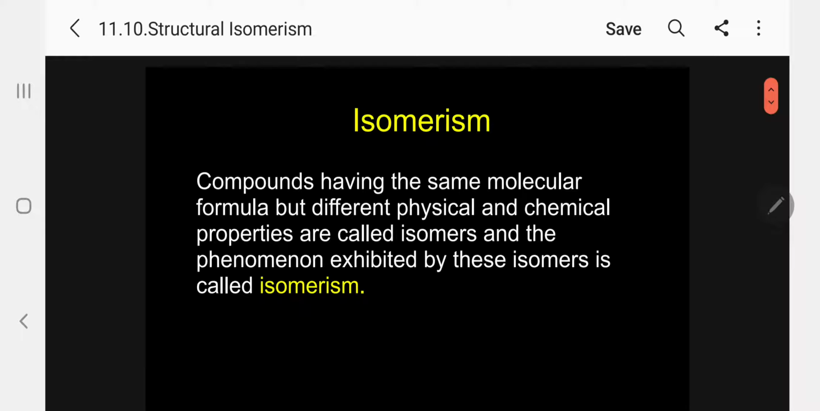Let me first define what is isomerism. Compounds having the same molecular formula, but different physical and chemical properties are called isomers, and the phenomenon exhibited by these isomers is called isomerism. Please follow, let me repeat again.